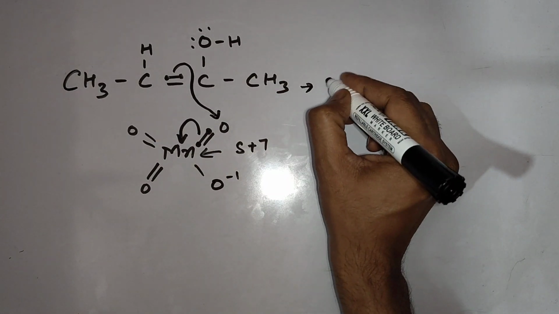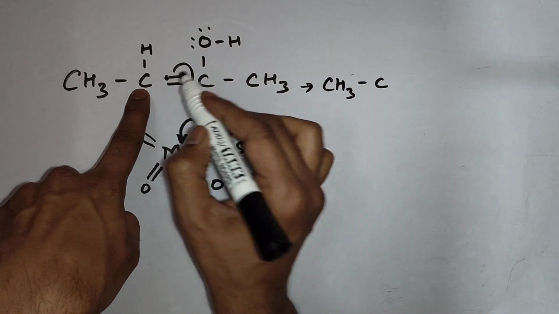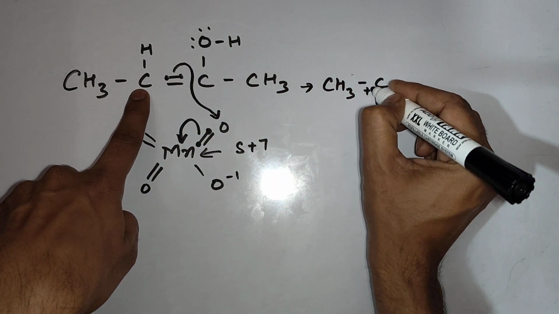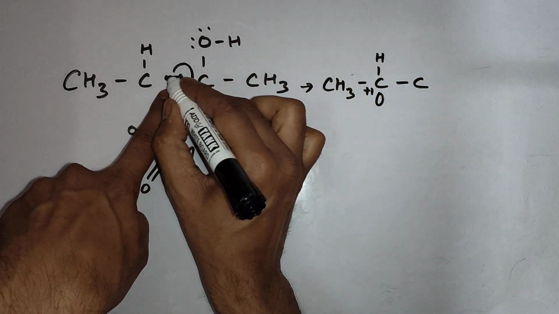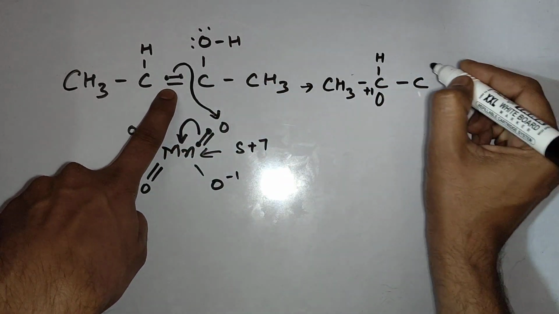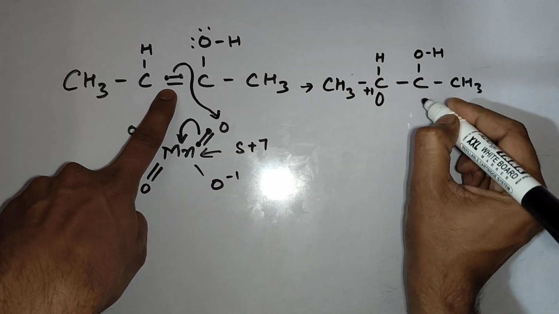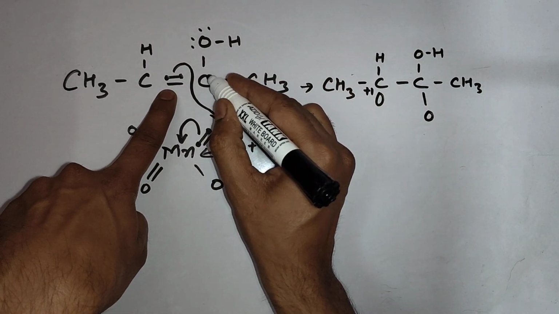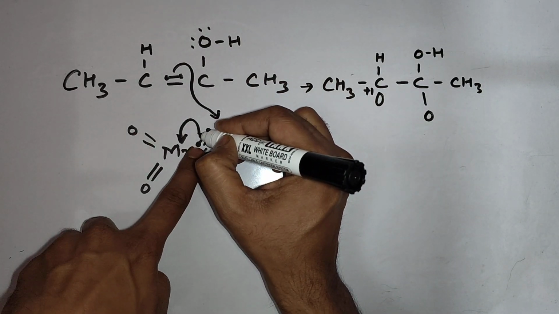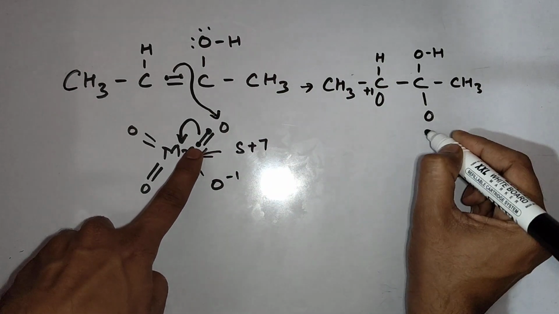Due to which, what changes will arise? This carbon is losing its electron, so vacant orbital with a positive charge, H as it is. Single bond will be here because this bond is broken and it is generated with oxygen. Single bond between oxygen, this carbon will make bond with oxygen and these pi electrons will shift to Mn and here single bond will be left.